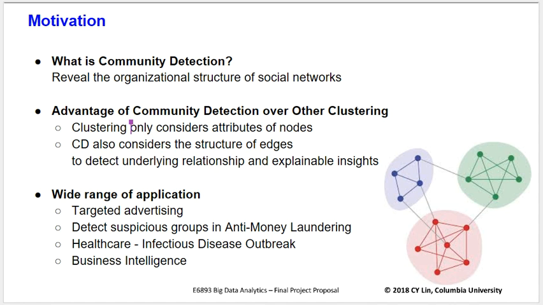It has a wide range of applications such as targeted advertising. For example, we can give personalized recommendations to Amazon users, Grubhub users using the communities. And we can detect suspicious groups in anti-money laundering. Like traditional AML analysis, individual client profiling gives a large false positive rate. So detecting communities can help to reduce the false positives. It can also be applied to solve infectious disease and business intelligence problems.